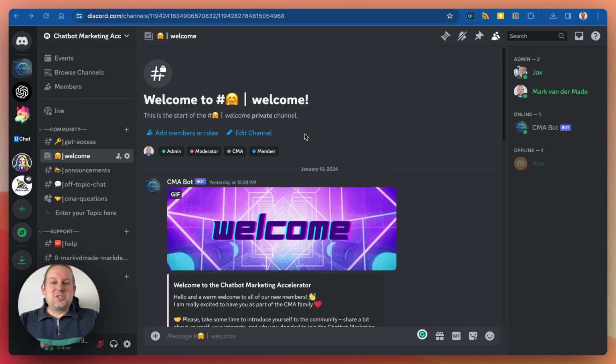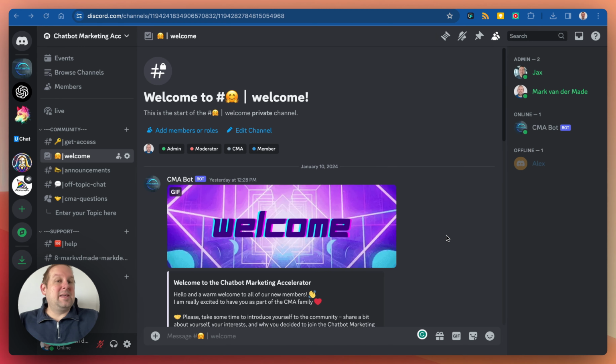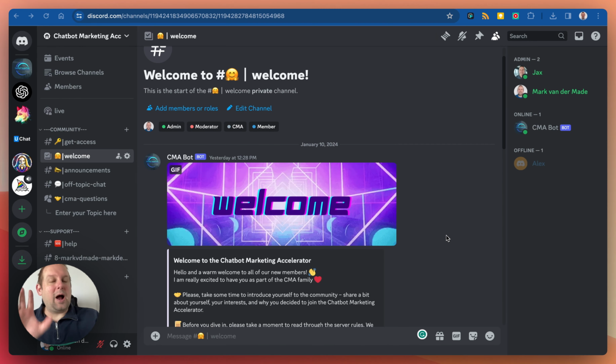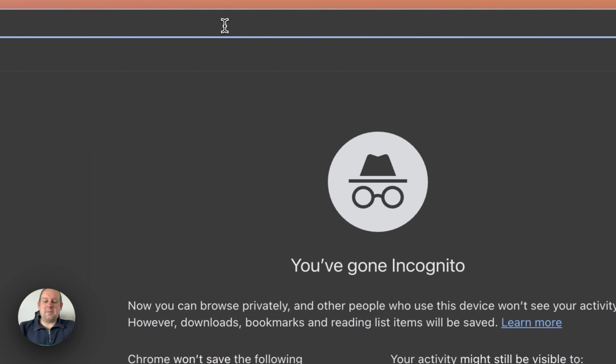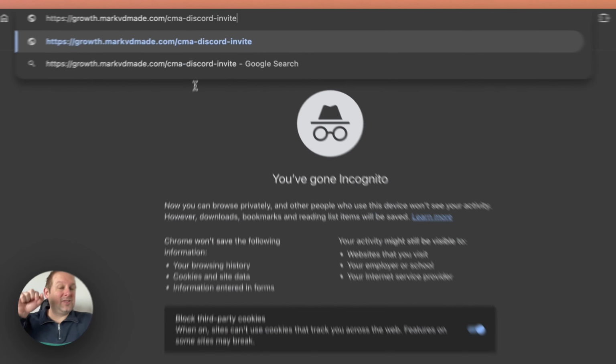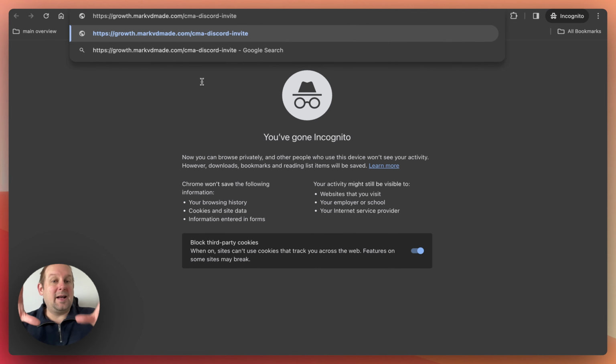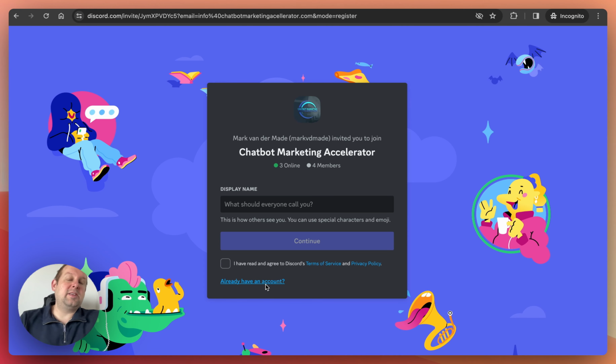And you will see this welcome screen at the beginning once I verified your account. So how does that look like? If we go to an incognito window, and I'm going to paste in the link that I will also paste inside the actual post that I am reaching you out on, then you will get to see something like this. You have an account and then log into account. I will log into a separate account and let you see how it will display towards yourself.